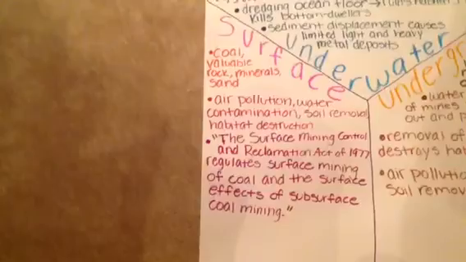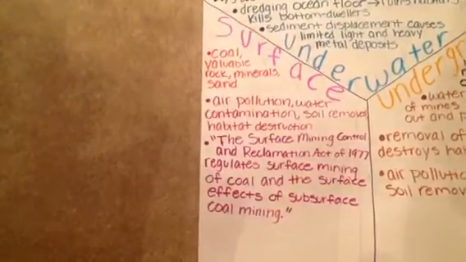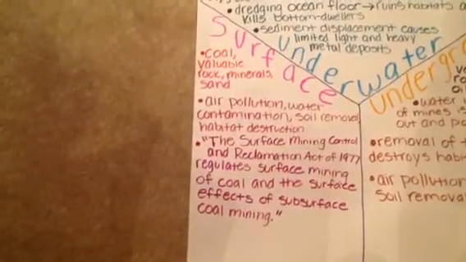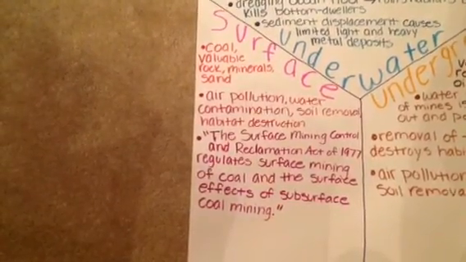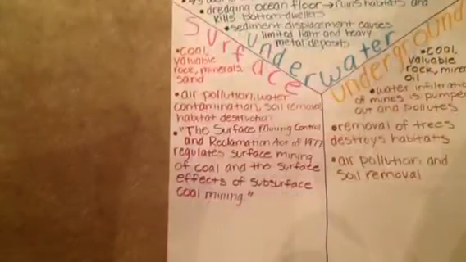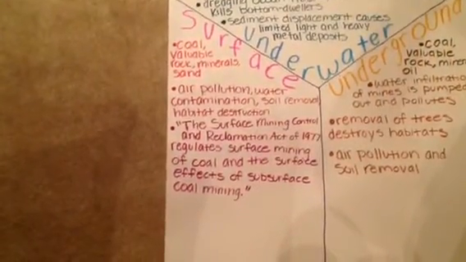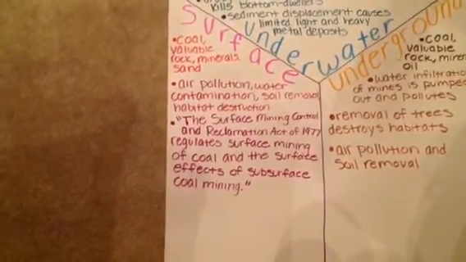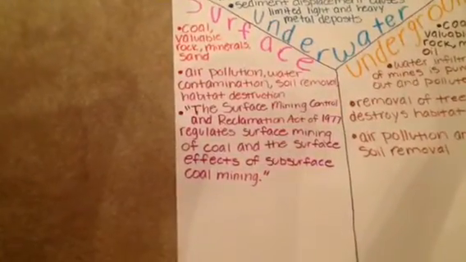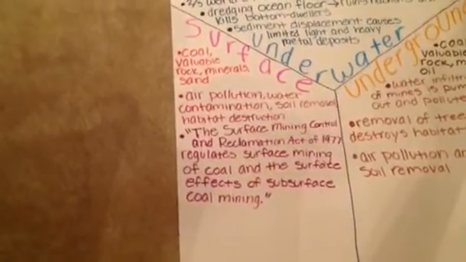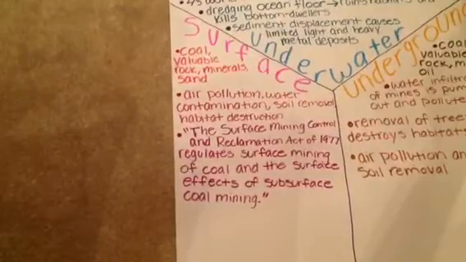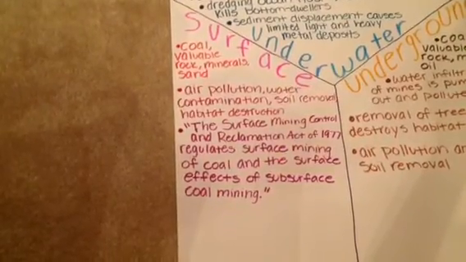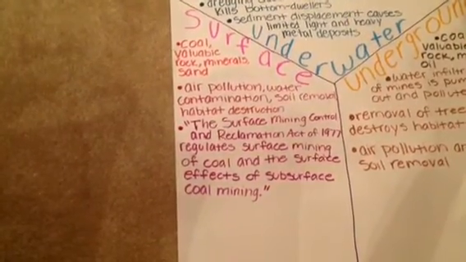As I mentioned earlier, another type of mining is surface mining. The resources we get from surface mining include coal, valuable rock, minerals, and sand. The negative effects of surface mining include air pollution, water contamination, soil removal, and habitat destruction. According to the Environmental Science for AP textbook, the Surface Mining Control and Reclamation Act of 1977 regulates surface mining of coal and the surface effects of subsurface coal mining.